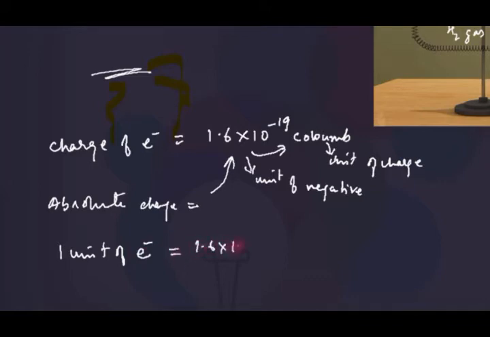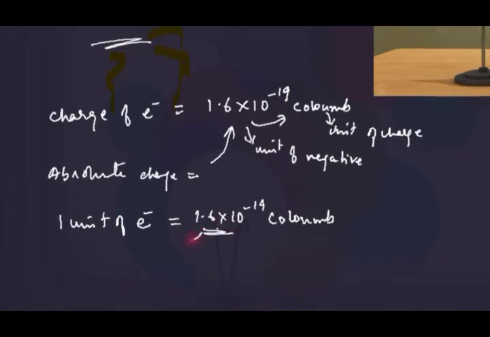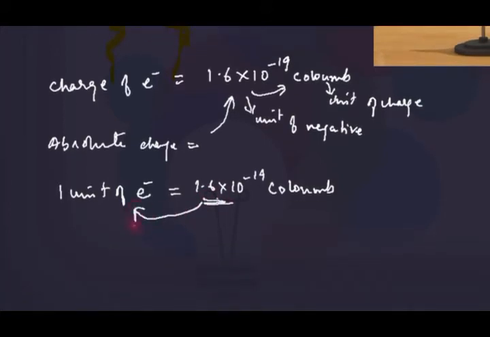So to make the calculation easy, instead of using this large value, we can use the unit charge. In other words, the relative charge of an electron is minus 1. Here minus indicates the negative charge and 1 is the unit negative charge.